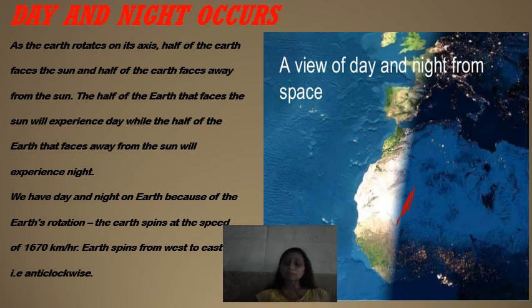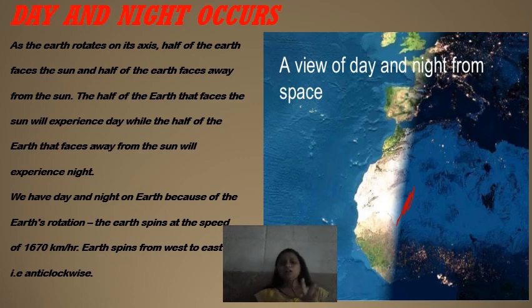The earth spins at the speed of 1670 km per hour, and it spins from west to east, that is anti-clockwise. Okay, so what is the speed at which the earth rotates? It's 1670 km per hour, and it rotates in the direction of west to east, that is anti-clockwise.